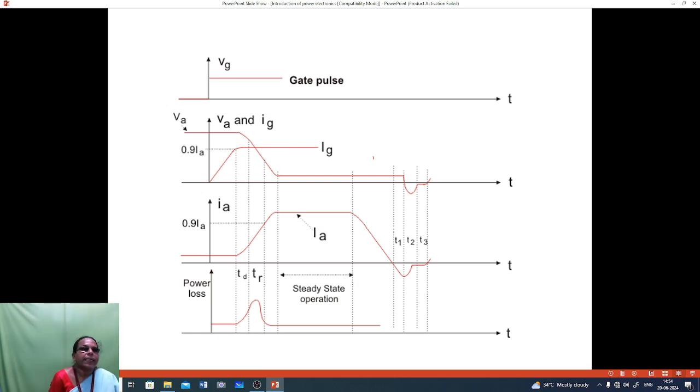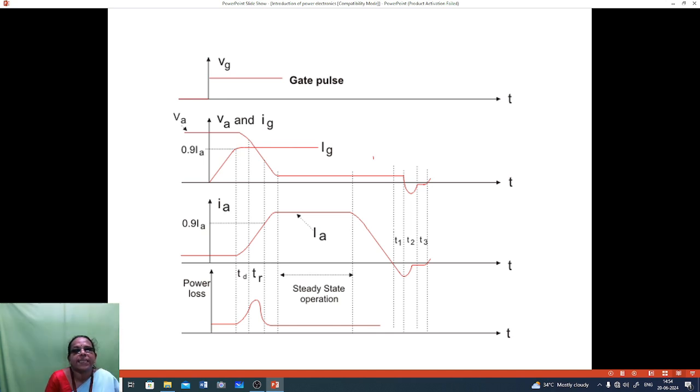VA, that is turn on characteristics, has a delay time, spread time and rise time. The rise time is from 0.1 IA to 0.9 IA, that is the rise current, and then the delay current is given, and the rise current is also given, that is the 0.9 IA for the rise current.